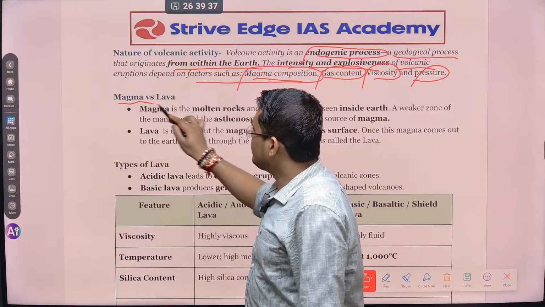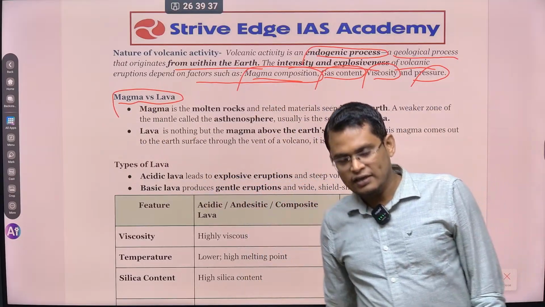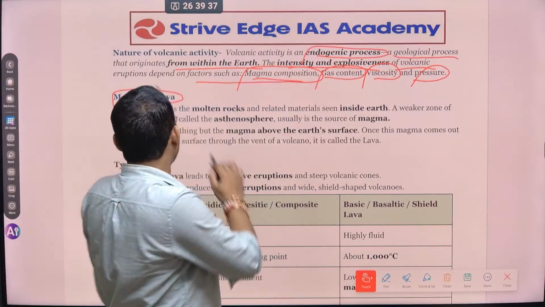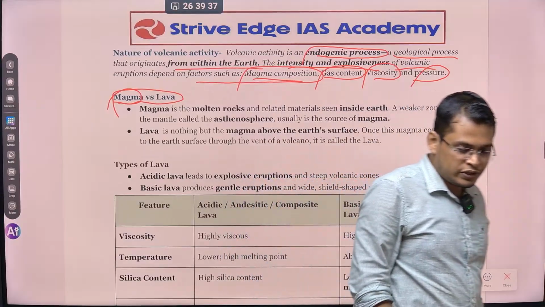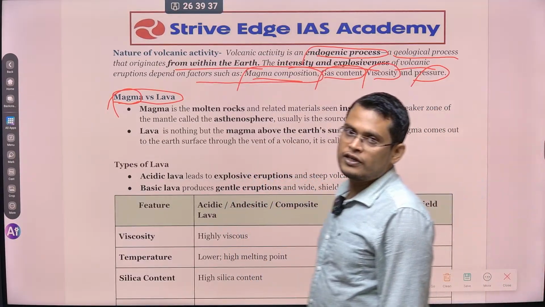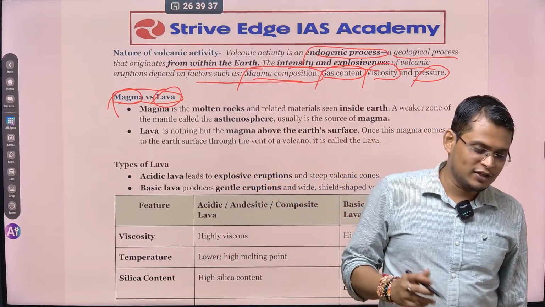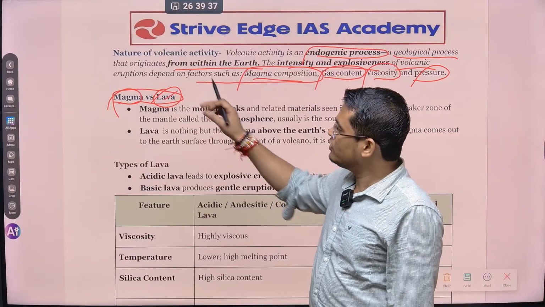So what is the difference between magma and lava? It is the same molten material. When it is inside the earth, they are called magma. उसको हम क्या बोलते हैं? magma बोलते हैं. When they come out of the surface, they are called lava. कैसे उसको याद रखोगे? Lava मोबाइल एक था, तो Lava मोबाइल आप सरफेस पे ही यूज कर सकते हो. So you can say lava is on the surface.